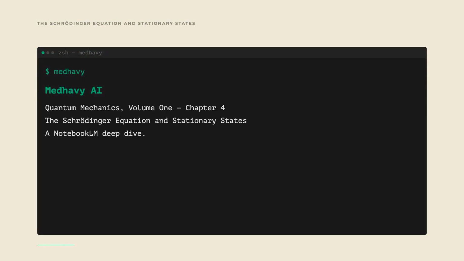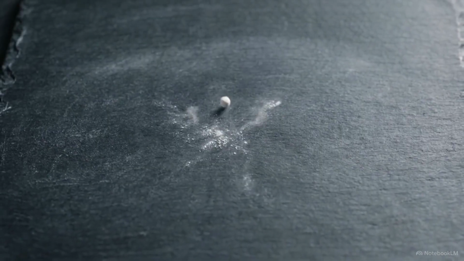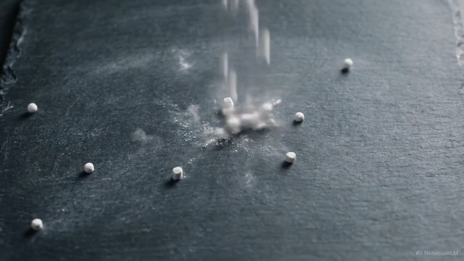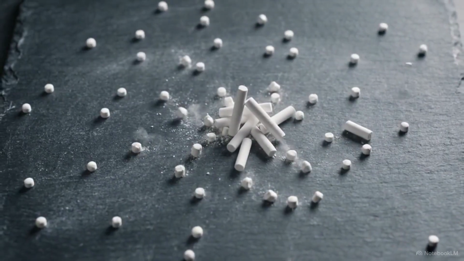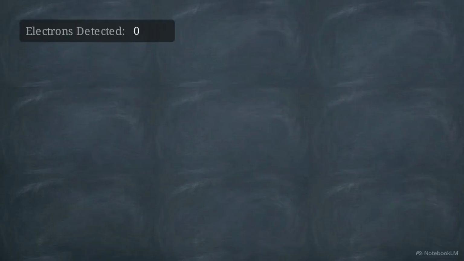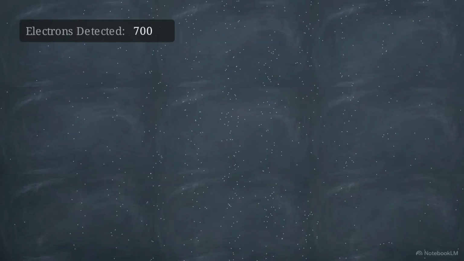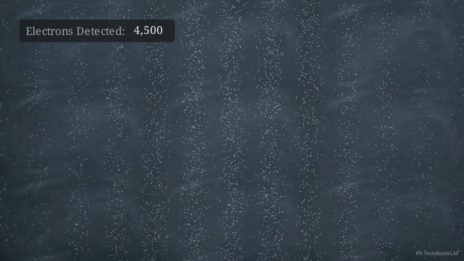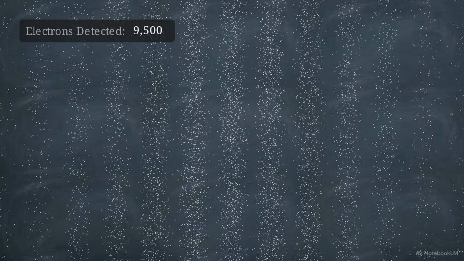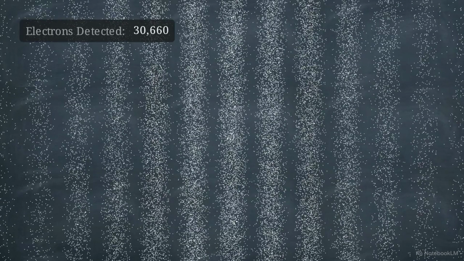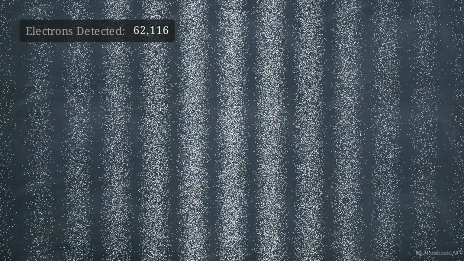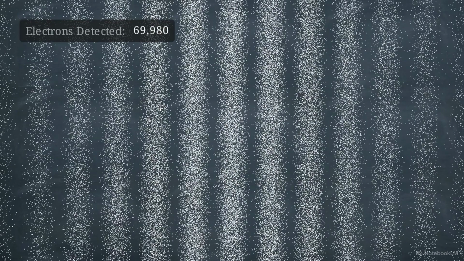In this deep dive, we unpack the Schrödinger equation and stationary states, Chapter 4 of Quantum Mechanics, Volume 1. Let's get into it. When we fire electrons through a double slit at extremely low intensities, each electron registers on the detector as a single localized dot. But as those individual strikes accumulate, tens of thousands of dots organize themselves into a distinct interference pattern. The electrons arrive as discrete particles, yet collectively behave as a wave.